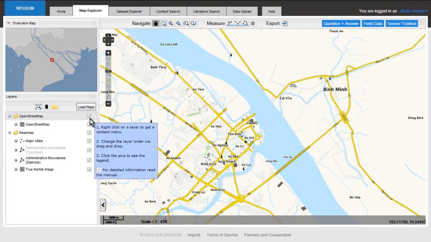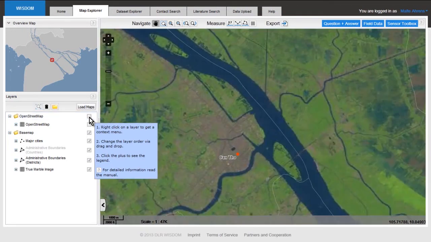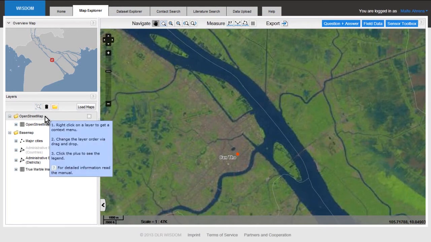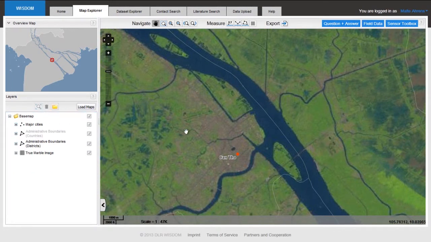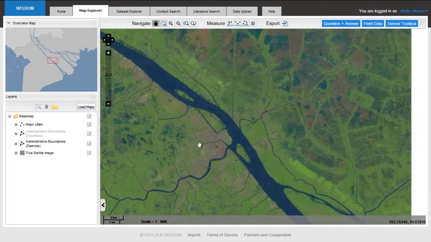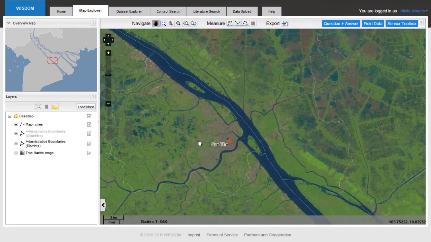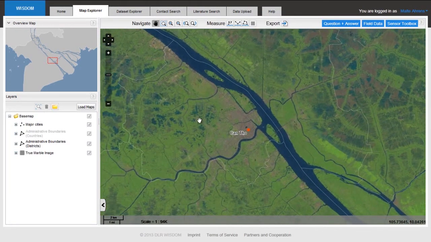However, I will delete this now because I don't need the OpenStreetMap backdrop now. I can either switch off a topic or remove it fully by just clicking at it and putting it into the garbage can. Now you can see some general information about Kanto. But maybe that is not so interesting for you.